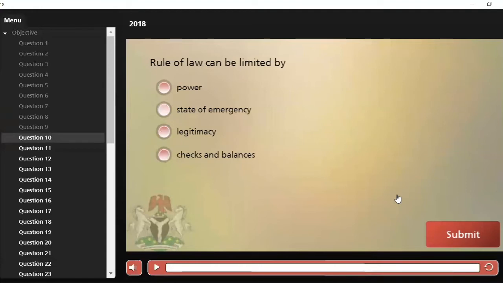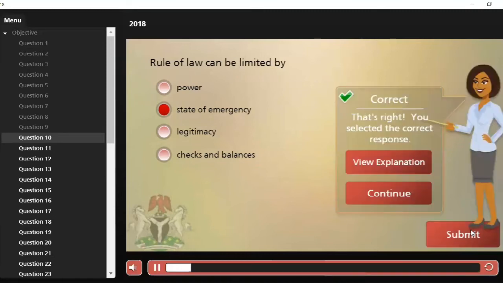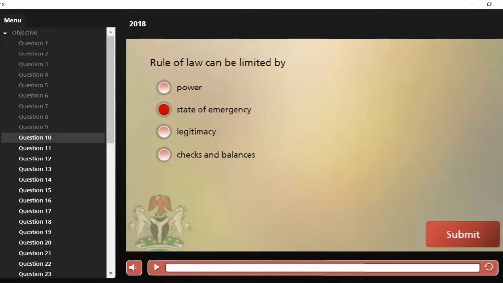Next question. Rule of law can be limited by A. Power, B. State of emergency, C. Legitimacy, and D. Checks and balances. The rule of law can be limited mainly in all these options by state of emergency. When the state of emergency is declared, of course, we know our fundamental human rights are sidelined for the particular moment. Okay, let's move over to the next question.